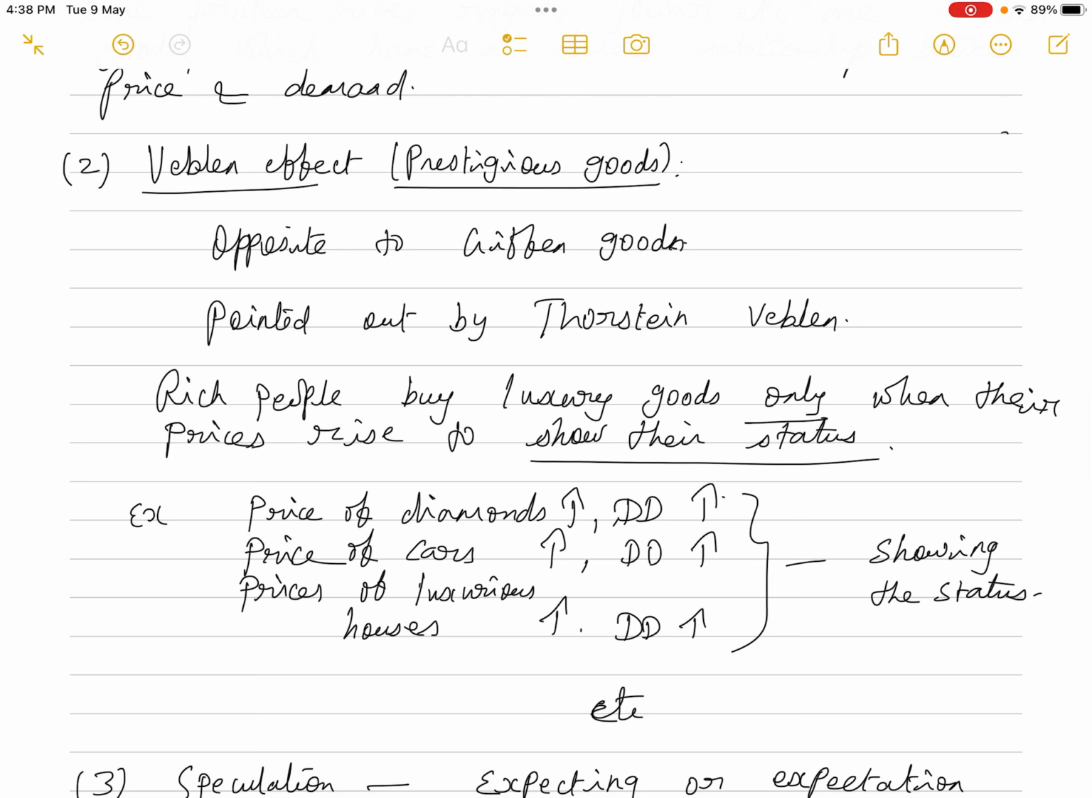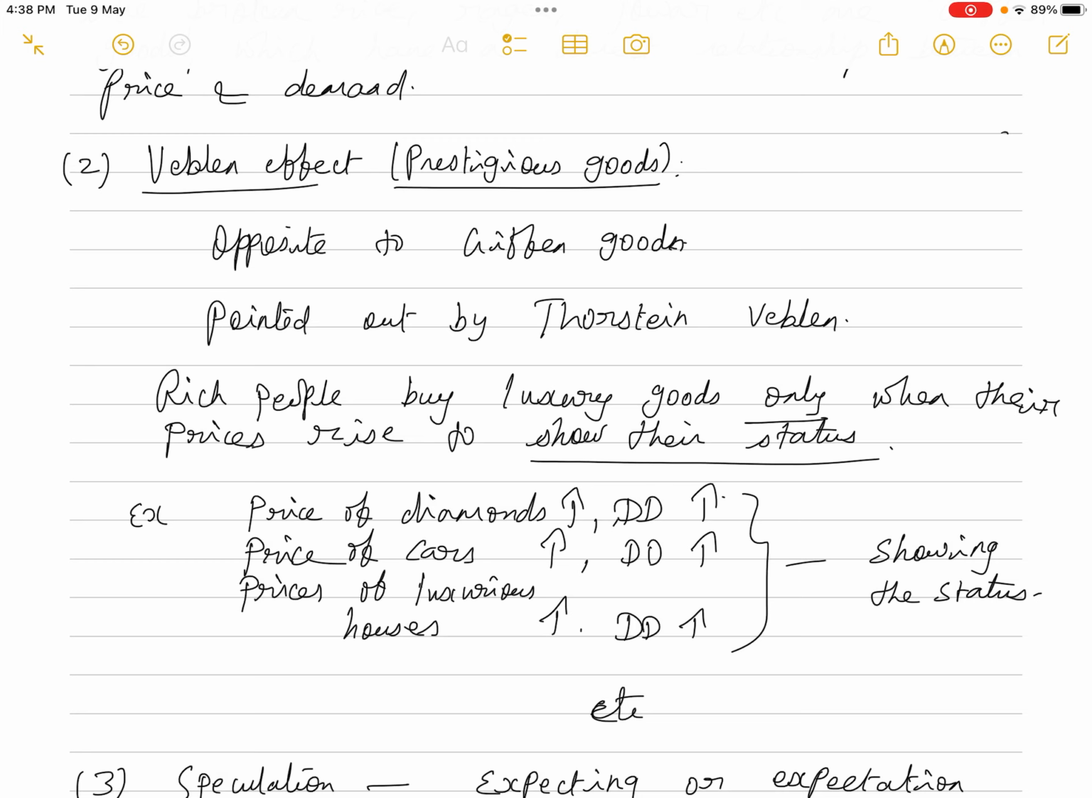Okay, the next situation in which there will be a direct relation between price and quantity demanded is something called the Veblen good. These kinds of goods are called prestigious goods, just the opposite of Giffen goods. This one was pointed out by Thorstein Veblen, who observed that most of the richer sections of the people purchase diamonds, costly cars, luxurious houses, everything. They purchase these commodities only when their prices are increasing. This is mainly because they want to show their status, their social prestige in the society.